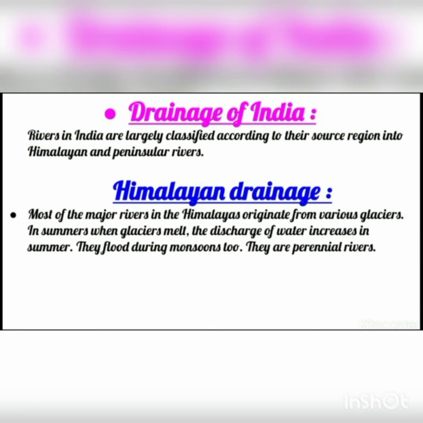Now Himalayan drainage. Most of the major rivers in the Himalayas originate from the various glaciers. Glaciers means ice sheets. In summers when glaciers melt, the discharge of the water increases. They also flood during monsoon, when rainfall is there. They are perennial rivers, having water throughout the year.